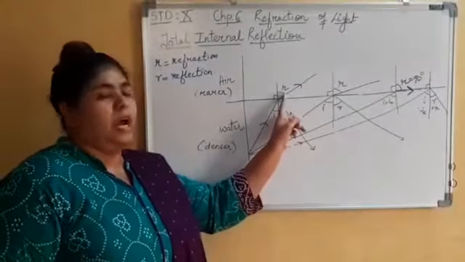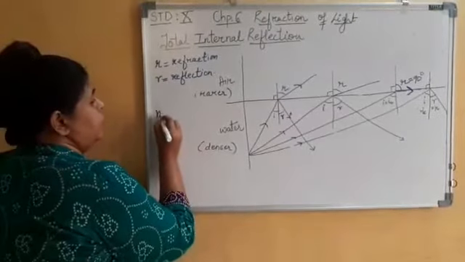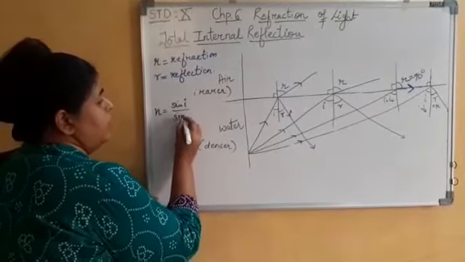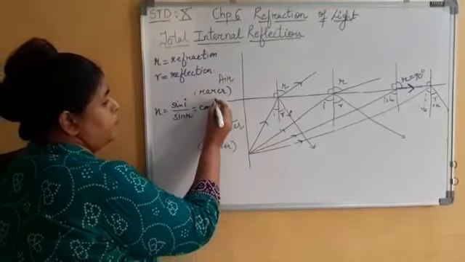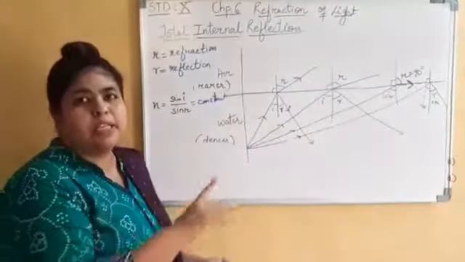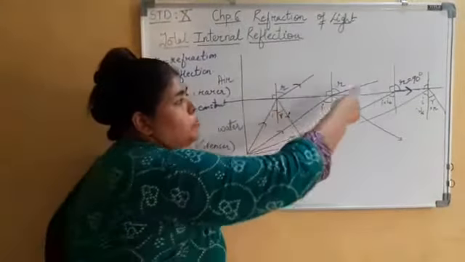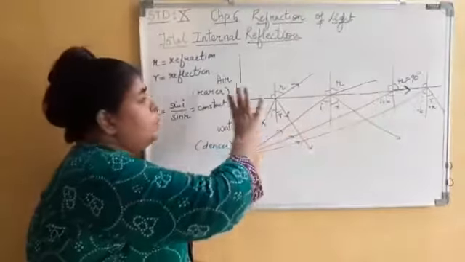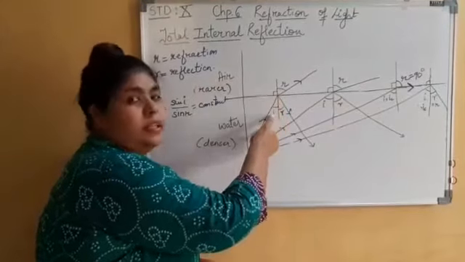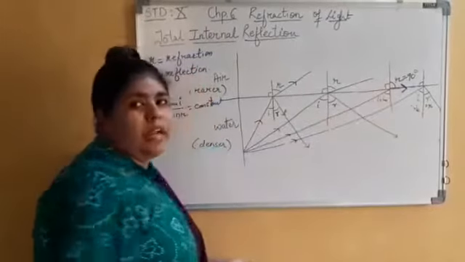Now, we also know that sin I to sin R, that is the refractive index, sin I to sin R is always constant for a particular medium. For two particular media, sin I to sin R is always constant. So the ratio of I to R will always be constant. If I say air to water, if I increases, R also increases. At a particular value, that is IC, R becomes 90 degrees.